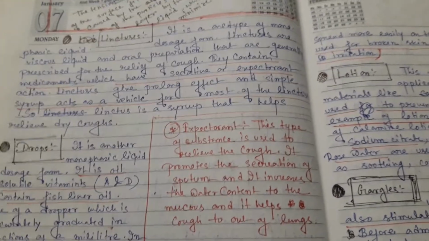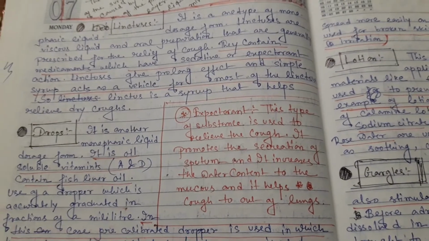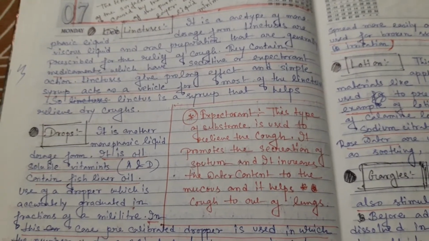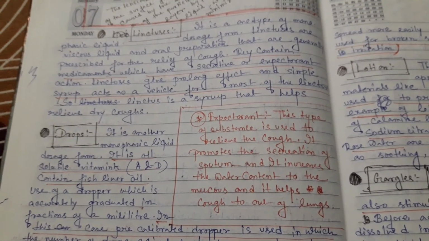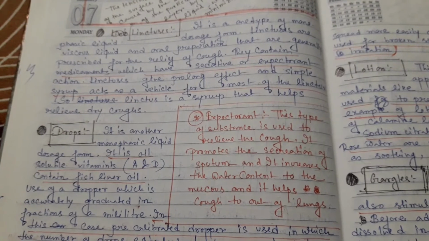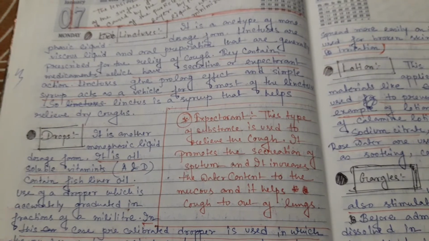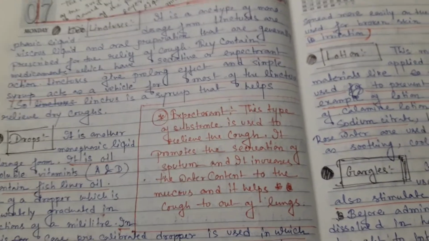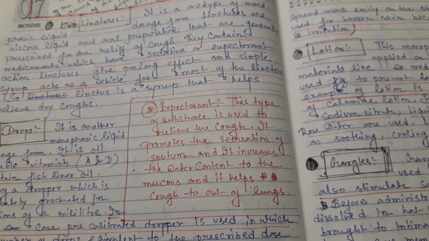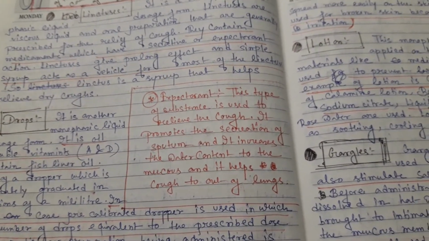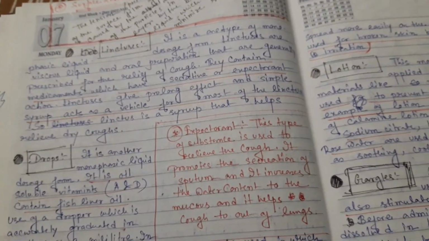This is the difference between antitussives and expectorants. Actually, an antitussive substance helps relieve the cough. That means it is used after administration, the antitussive is used to prevent the cough. Expectorant means it helps the cough come out of the lungs. Okay, and it automatically promotes the secretion of sputum, and it also increases the watery content of the mucus. This is the difference between expectorant and antitussive.